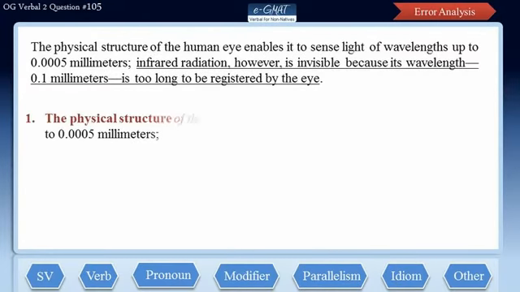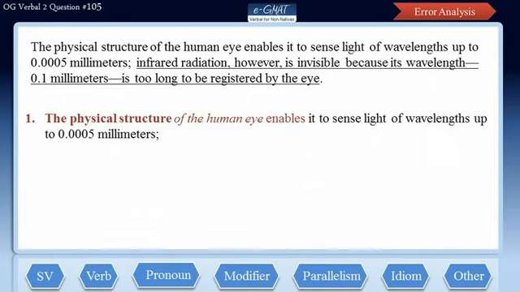So here comes the first clause. The physical structure of the human eye enables it to sense light of wavelengths up to 0.0005 millimeters. Here the physical structure of the human eye is the subject and enables is the verb. Now, the human eye cannot be the subject in this clause because it lies in the prepositional phrase that modifies the physical structure. Being the head of the phrase, the physical structure will decide the number of the verb. Since the physical structure is singular, it takes the singular verb enables.